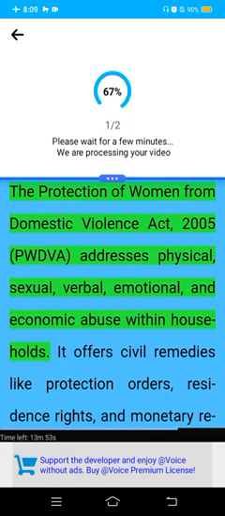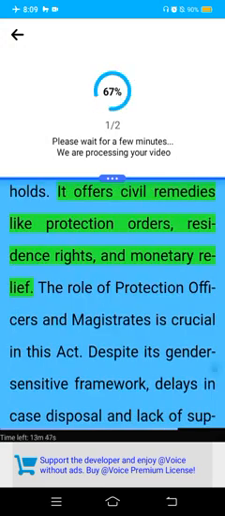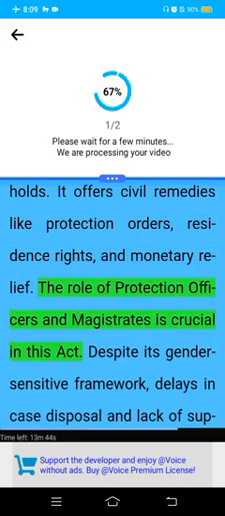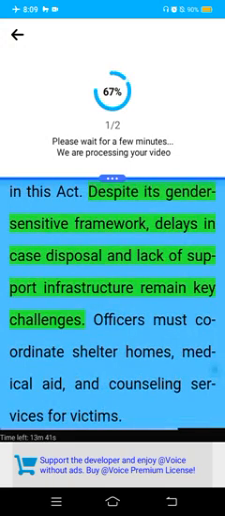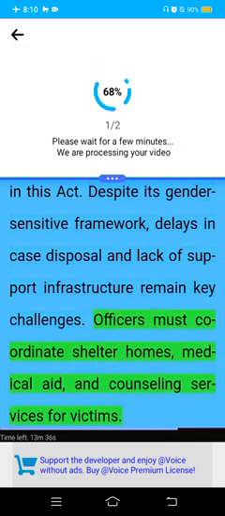The Protection of Women from Domestic Violence Act, 2005, PWDVA, addresses physical, sexual, verbal, emotional, and economic abuse within households. It offers civil remedies like protection orders, residence rights, and monetary relief. The role of protection officers and magistrates is crucial in this act. Despite its gender-sensitive framework, delays in case disposal and lack of support infrastructure remain key challenges. Officers must coordinate shelter homes, medical aid, and counseling services for victims.